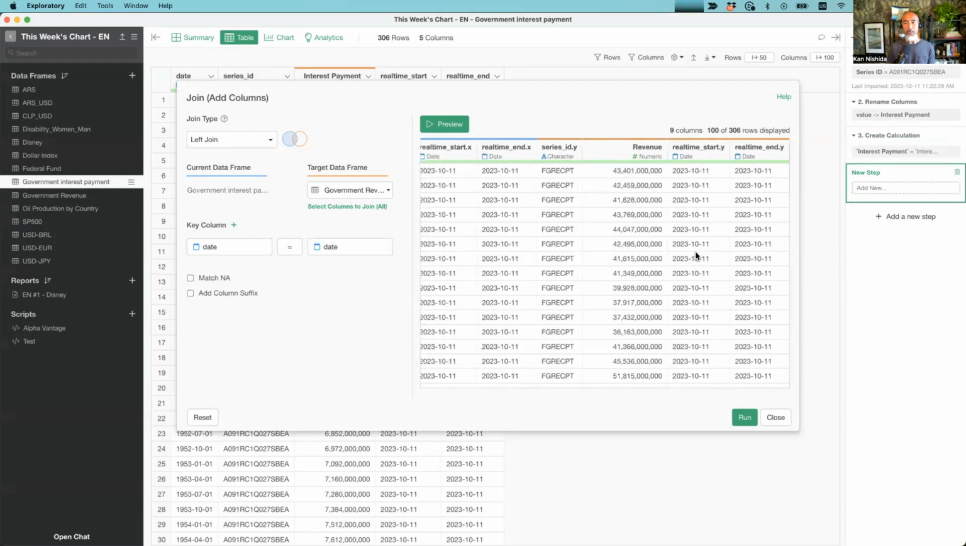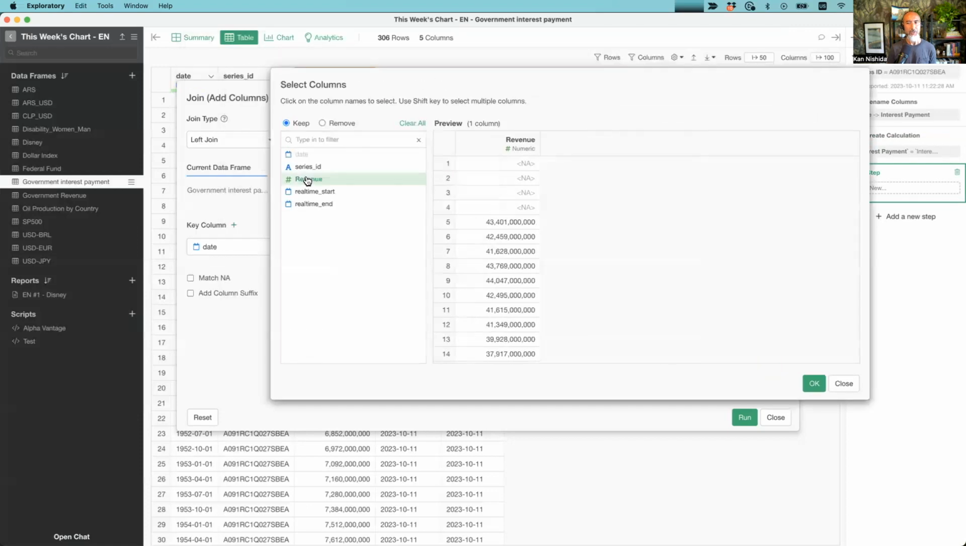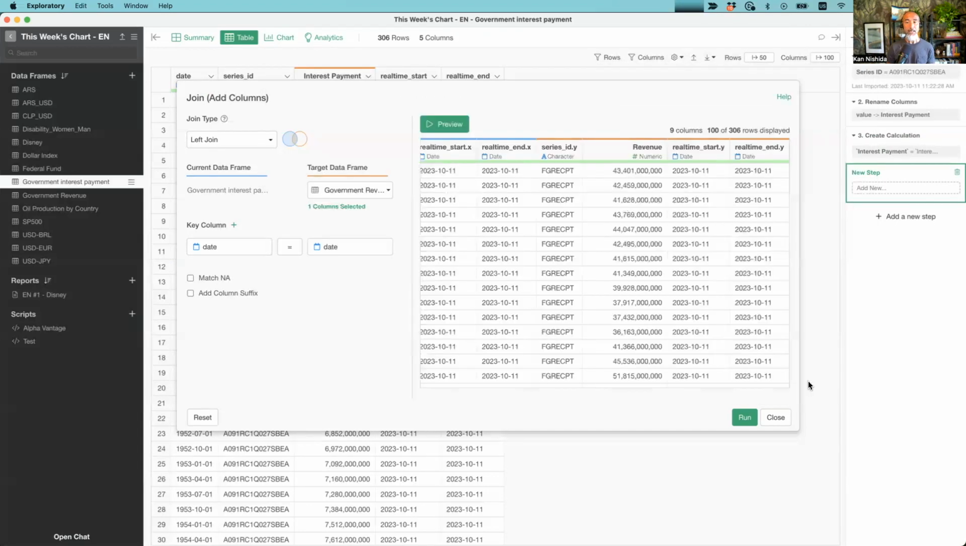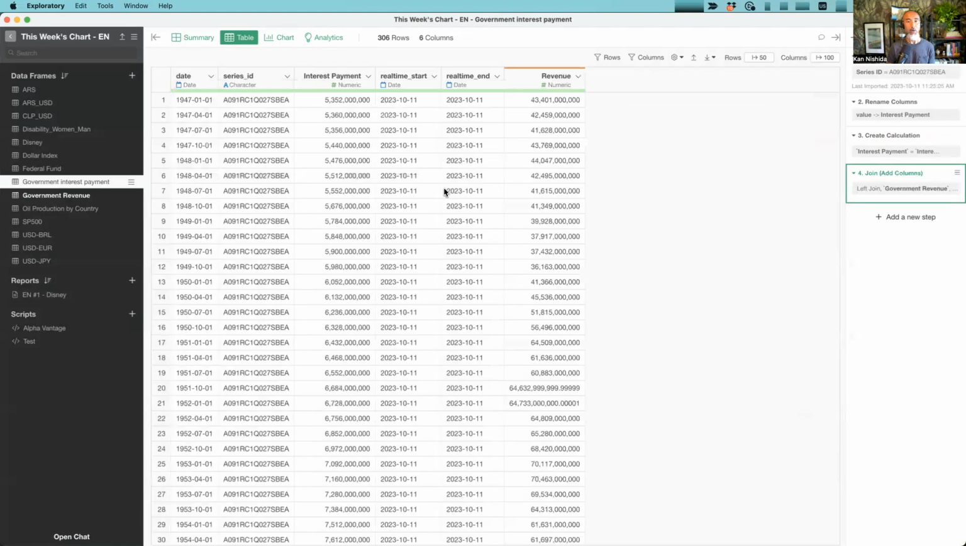Another thing is, I don't really need these extra columns from the target data frame. I just want to get only this revenue column. So I'm going to click on the select columns link at the bottom and select only revenue. Okay. So only this column from the target data frame I want to bring in, and then click OK and preview. There you go. Looks okay. Now if I click the run button, this is what I wanted to get: two columns, one is interest payment, and the other is the revenue column.